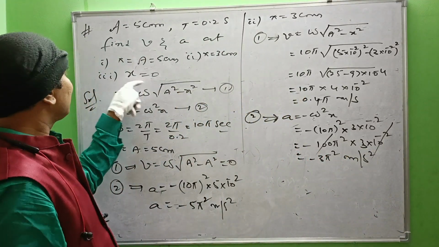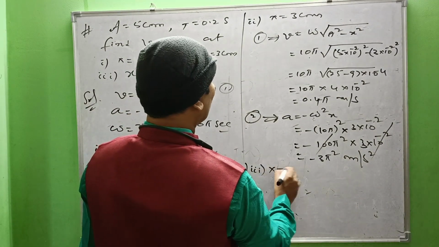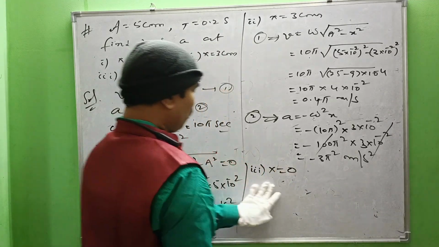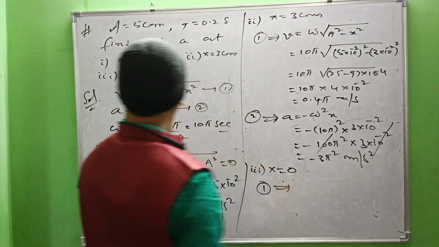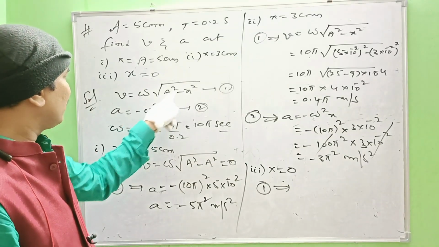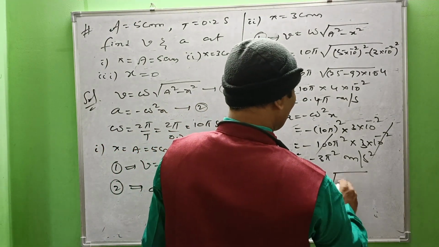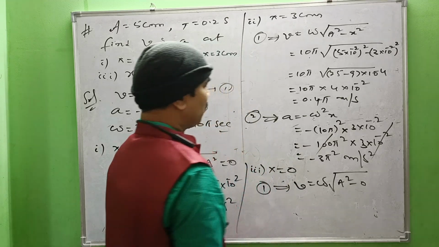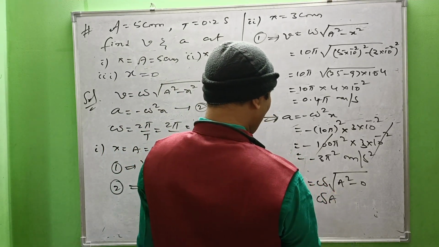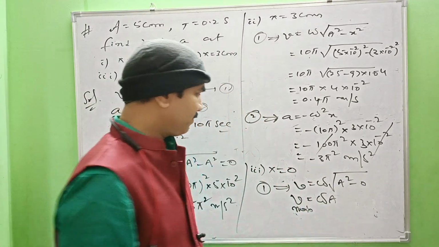And third question, x equal to 0. Question number 3, x equal to 0. 0 means what? Mean position. Now 1 implies at x equal 0, if I substitute x equal 0, root over a square minus 0 is root a square. So v equal to omega root over a square minus 0 square, that is v equal to omega into a, max. At the mean position, speed is maximum, that is omega into a.